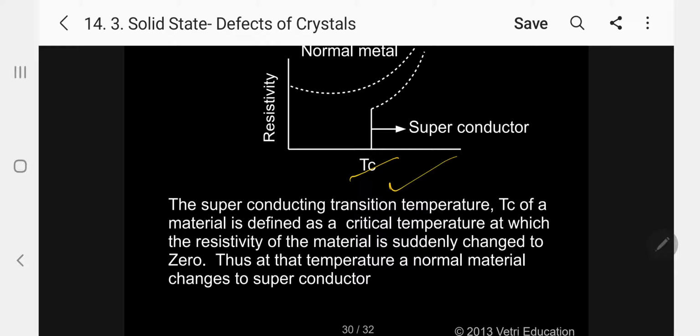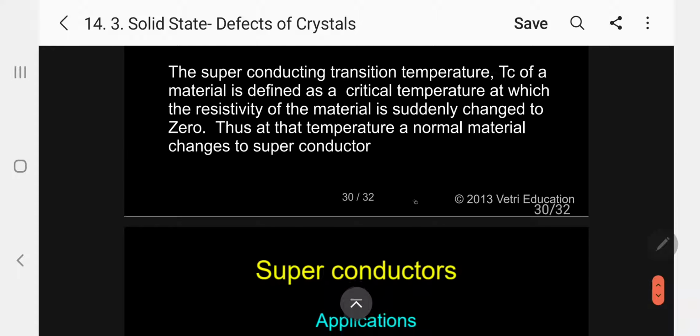The superconducting transition temperature, Tc, of a material is defined as the critical temperature at which the resistivity of the material suddenly changes to zero. Thus, at that temperature, a normal metal changes to a superconductor. Kindly follow.